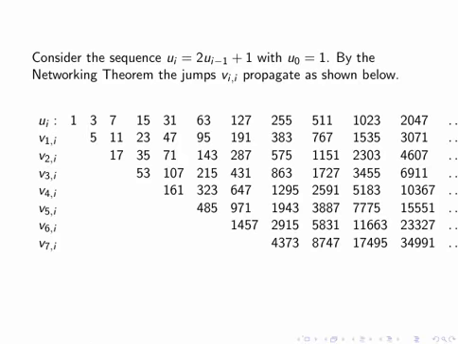Now, we use the networking theorem, and we know that this is a jump, and the jump propagates. These are just jump propagates that way, and this 23 is 2 into 11 plus 1, 47 is 2 into 23 plus 1. This is 2 into 1943 plus 1, and so on.